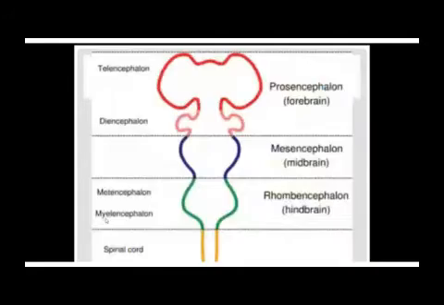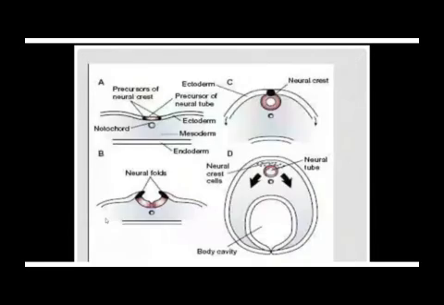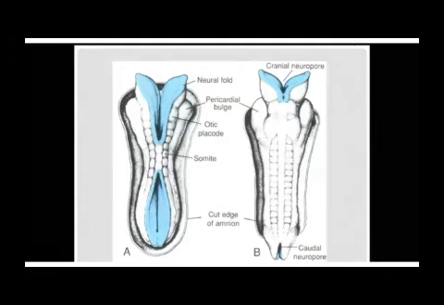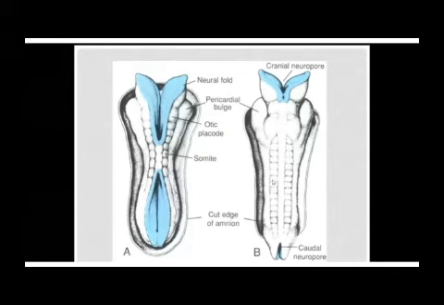However, this tube, as I said, has a cranial opening and a caudal opening. The cranial opening is known as the cranial pore, and the caudal opening is known as the caudal pore. Those are the beginning stages of the formation of the neural tube.